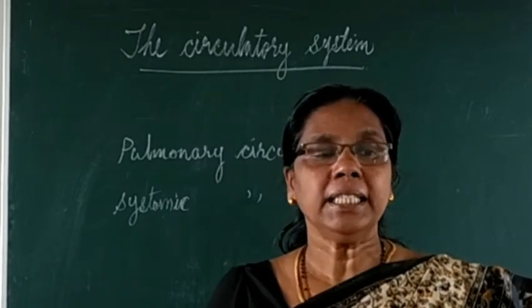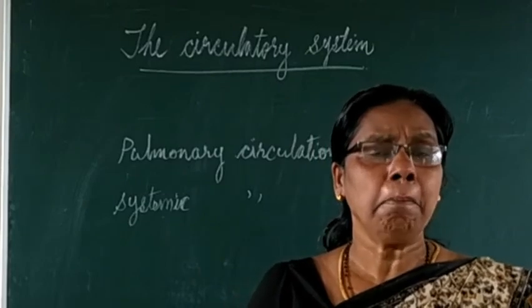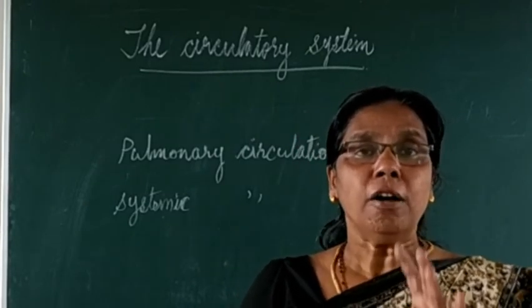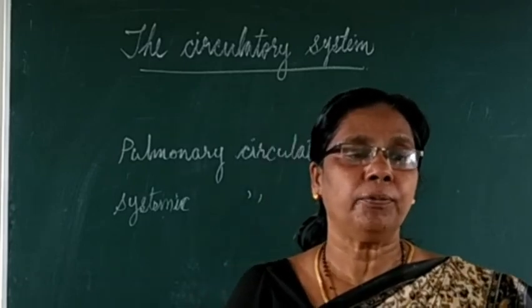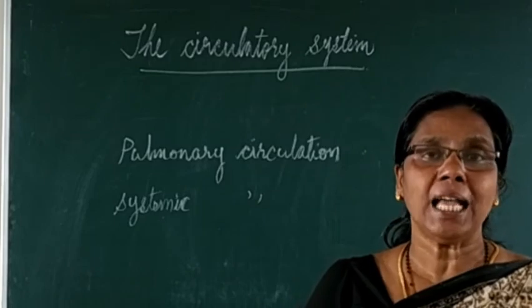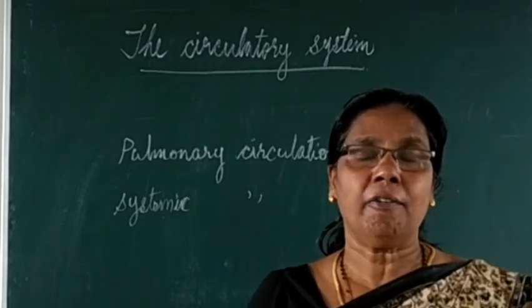Okay. Now let us see what are the blood vessels entering and leaving the heart. First, let us see the blood vessels entering the heart. First one is the anterior vena cava.